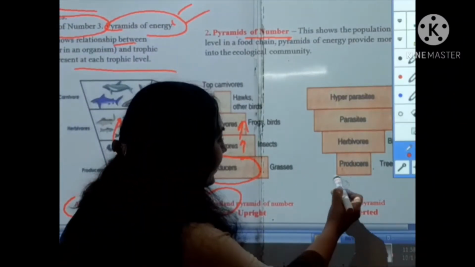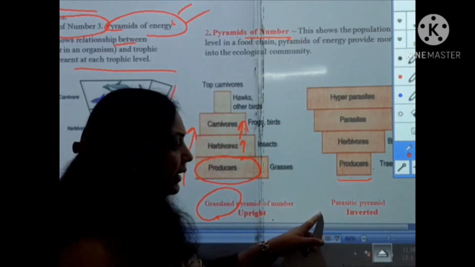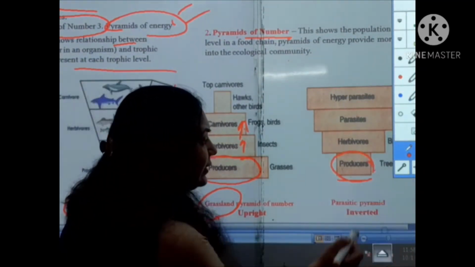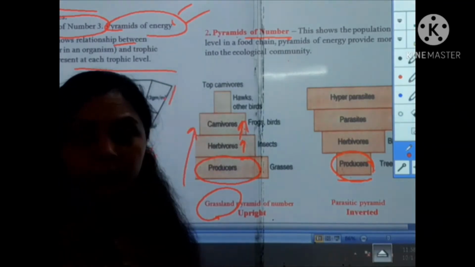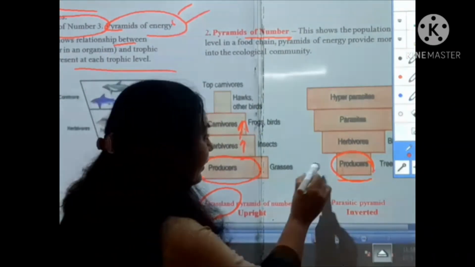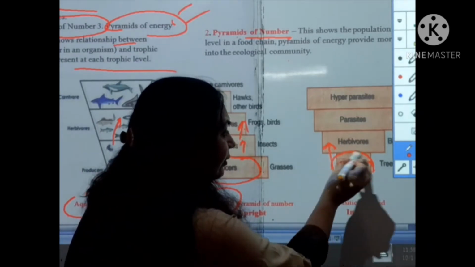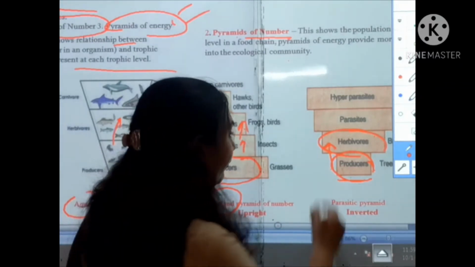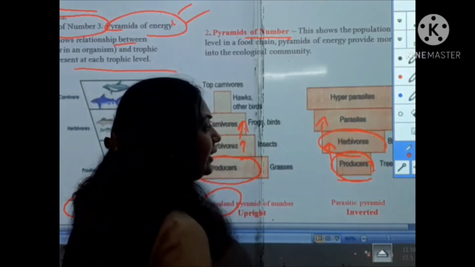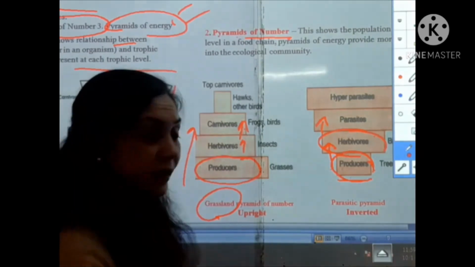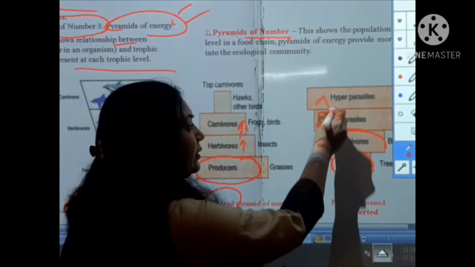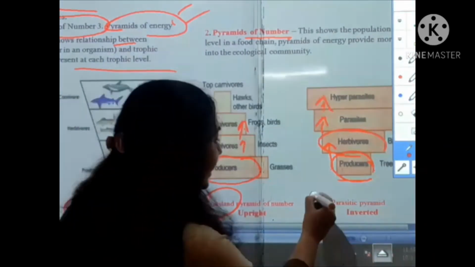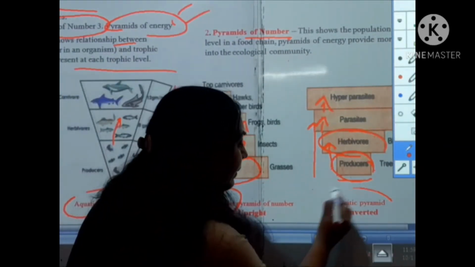Friends, you are looking at the parasitic pyramid, and that is the inverted one. So how will it be? Suppose the producer is a tree, and there is only one. A single tree is there, but the herbivores, like the birds, are greater in number compared with the tree. The parasites which live in the birds are in a higher number than the birds, and finally the hyperparasites which live in the parasites. So in this case, the parasitic pyramid will be inverted.